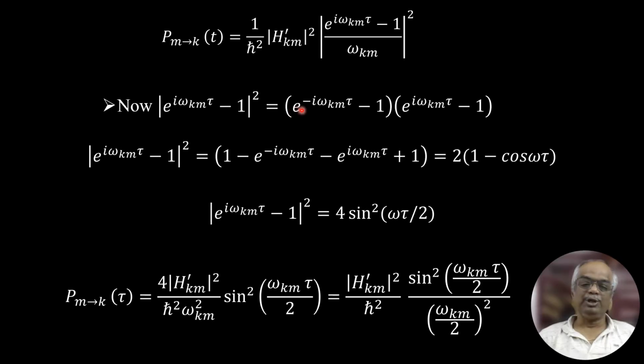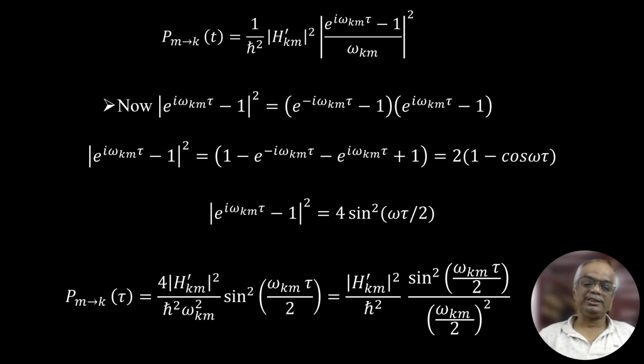Now multiply the exponential terms first, so this will be e power 0, which is equal to 1. Then multiply this and minus 1, so minus e power plus i omega km tau, and minus 1 into minus 1 gives plus 1.